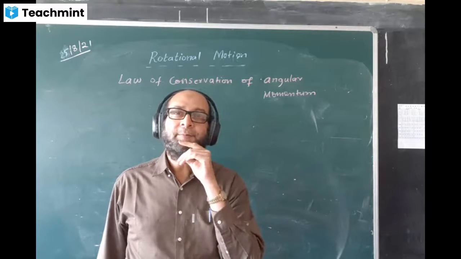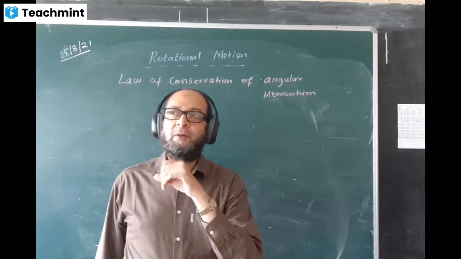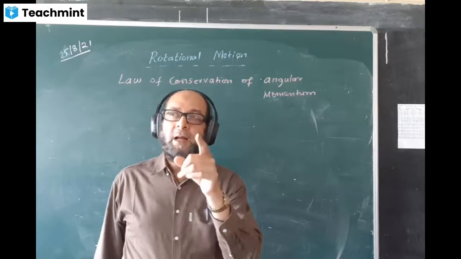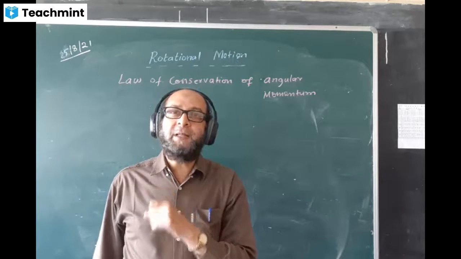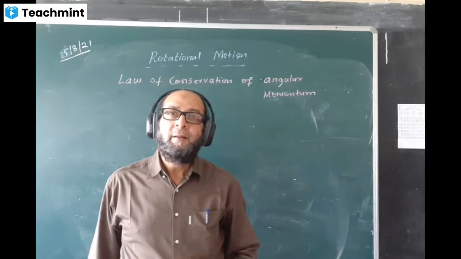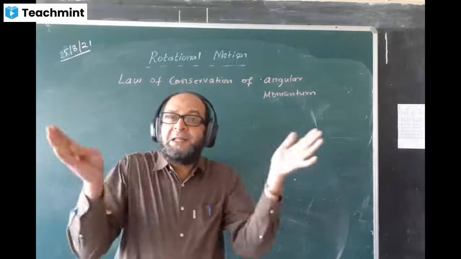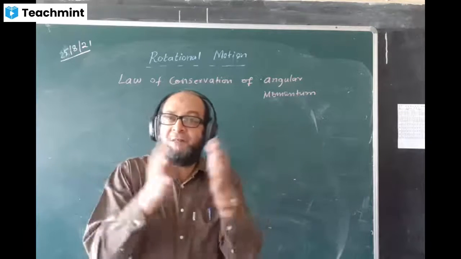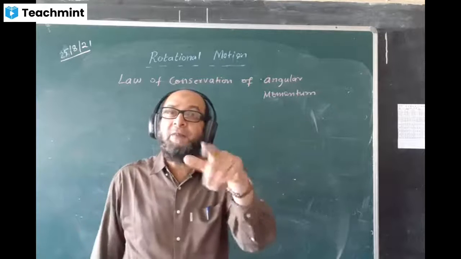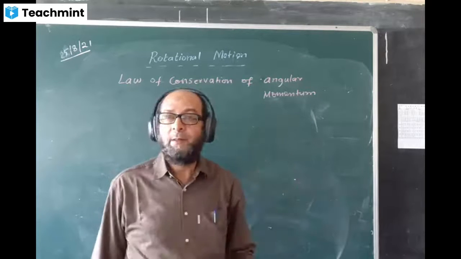Rohan said shorter. Good, the answer is shorter. Can you tell me the reason why it is shorter? Sir, the Earth spins faster. Because due to the decrease in the radius, the moment of inertia will decrease and omega will increase. That is, the speed of rotation will increase to conserve the momentum.